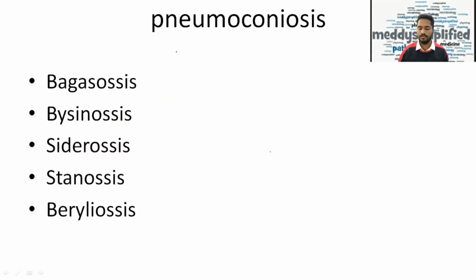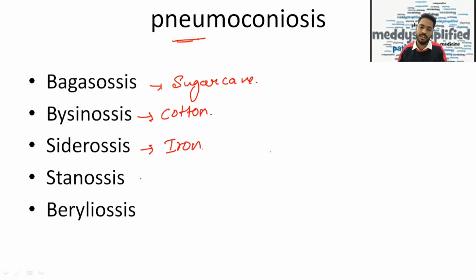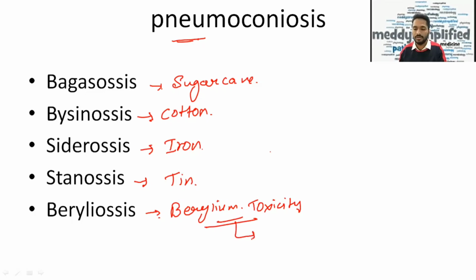Now, going further, we'll talk about a few types of pneumoconiosis. Bagasosis is caused due to sugarcane toxicity. Byssinosis is due to cotton toxicity. I want everyone to keep on answering while watching this video with me, right? Siderosis is caused due to iron toxicity, stannosis is caused due to tin toxicity, and berylliosis is caused due to beryllium toxicity. Now, where does this beryllium toxicity occur, in which people? It occurs in those people who are working in the nuclear industry.